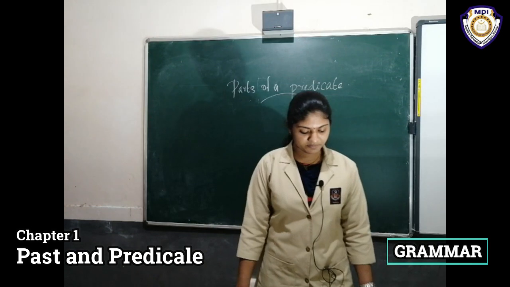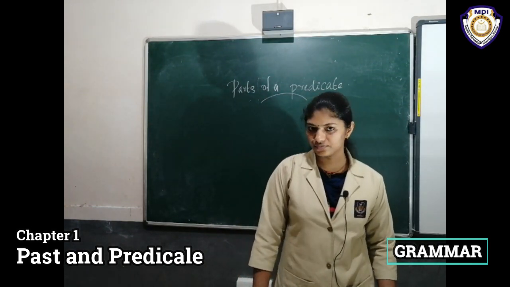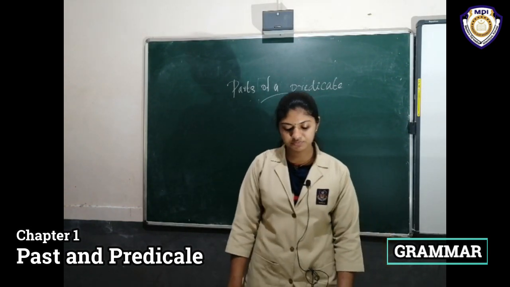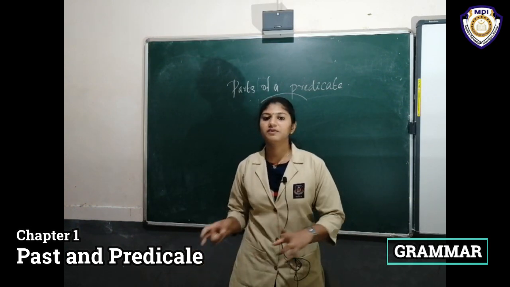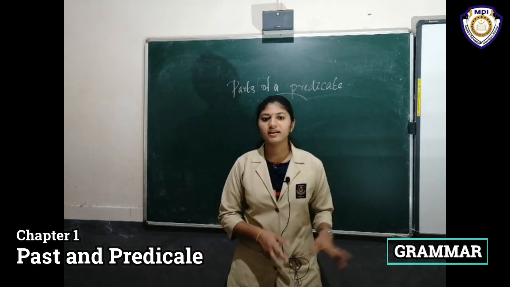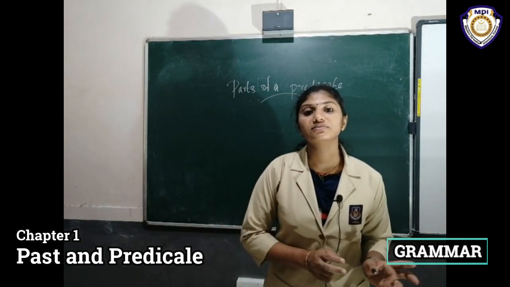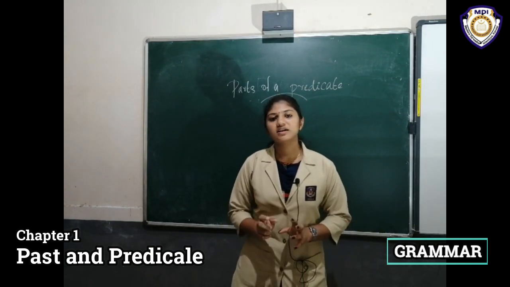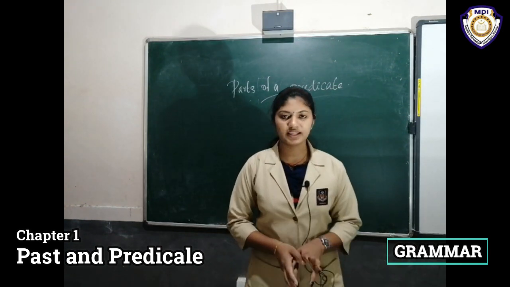And then a predicate may also contain an adverb. Then in the first exercise we have already discussed how to find out the predicate, just circle the predicate from the sentence. Okay, I think all of you understand the parts of predicate.